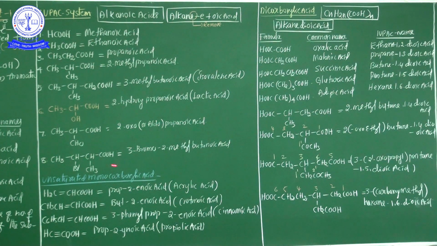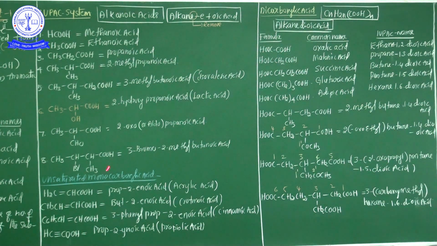Now see, the numbering always starts from the functional group side: 1, 2, 3, 4. So here, at the third position a bromine group is there, and at the second position a methyl group is there. Here also you follow the rules and regulations of IUPAC nomenclature. According to alphabetical order, bromine, B, is first. That's why 3-bromo and then 2-methyl.